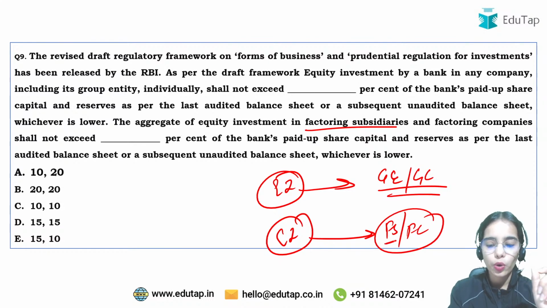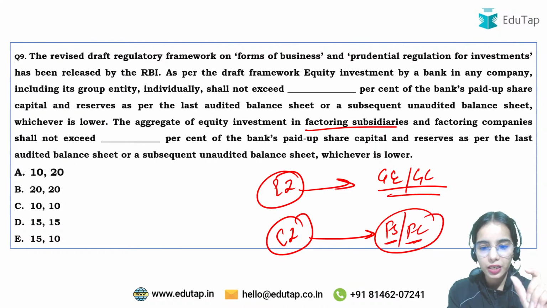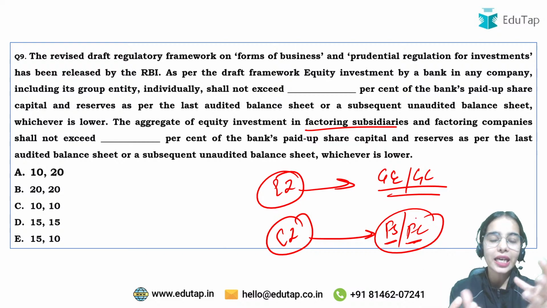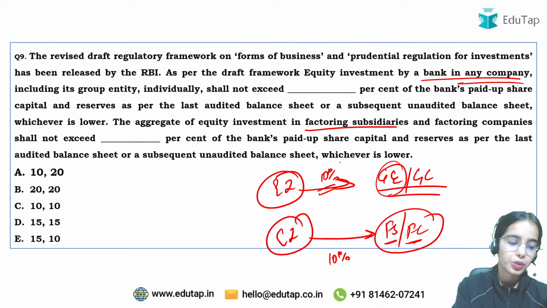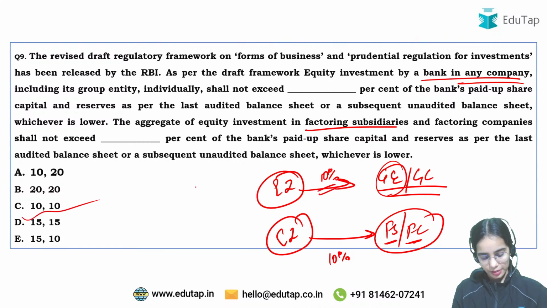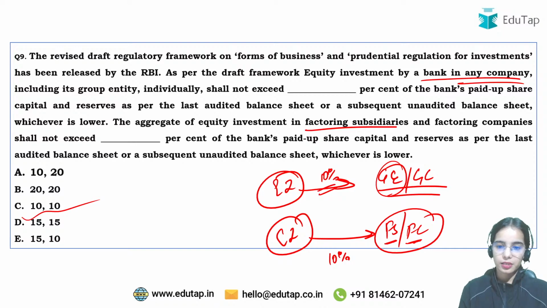If we are only talking about factoring companies, the aggregate limit is 10%. For a single company, the limit is 10% only. Okay, so 10 and 10. C is the answer here.